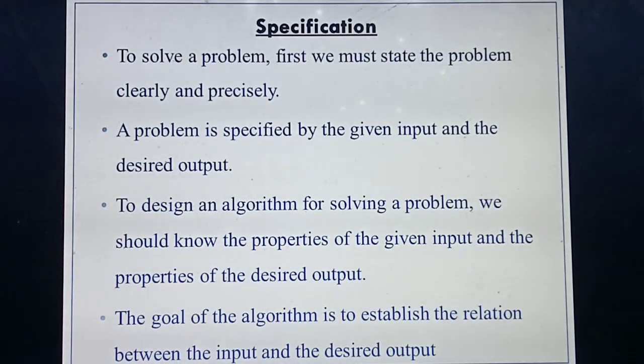If you are going to solve a problem, first you need to define or describe the problem in a very short and easier manner. Next you should describe what the given inputs are and what the expected output is. Then you should define the properties of the input and also the properties of the output. What's the main aim of this algorithm? At last you need to prove the relation between the input and the output. So understood, students?